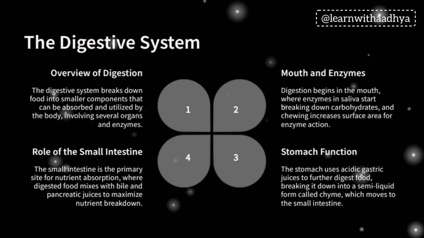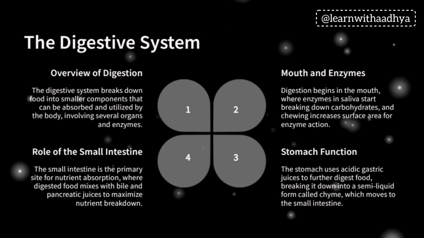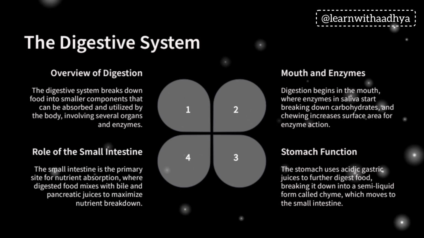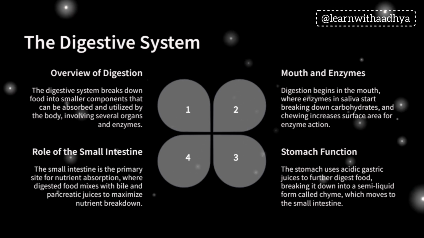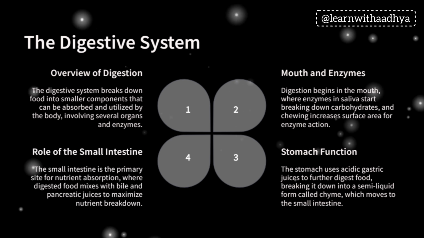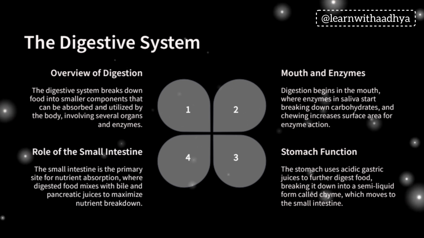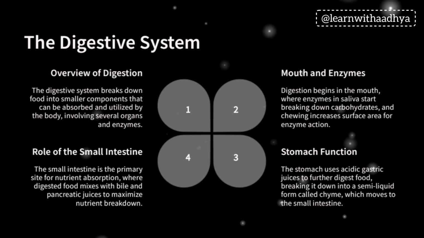Mouth and enzymes play a crucial role. Digestion begins in the mouth, where enzymes in saliva start breaking down carbohydrates, and chewing increases surface area for enzyme action. Even the small intestine and stomach play different important roles.